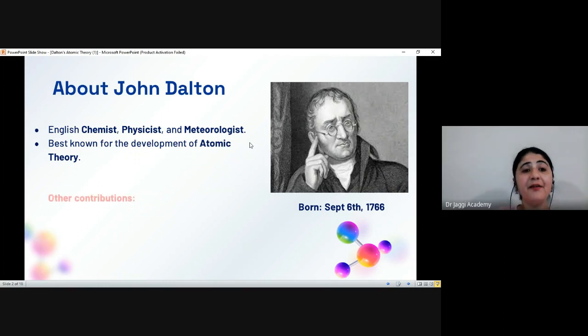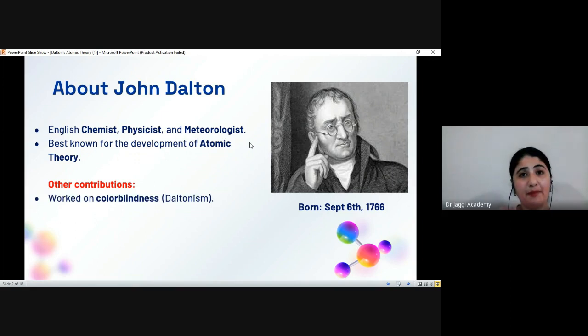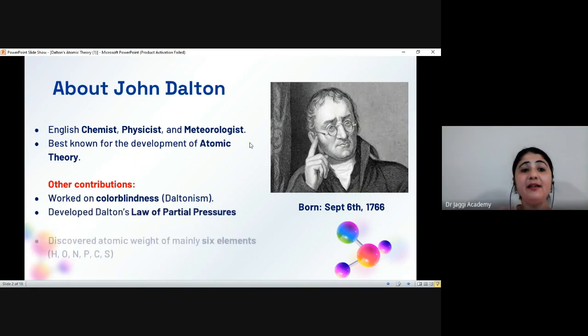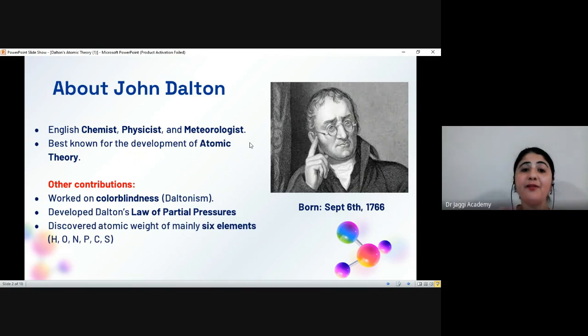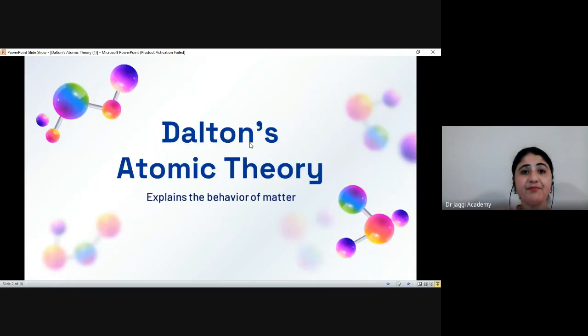His other contributions in different fields include work on color blindness, which is also known as Daltonism. He developed Dalton's law of partial pressures. He also discovered the atomic weight of mainly six elements: hydrogen, oxygen, nitrogen, phosphorus, carbon, and sulfur.